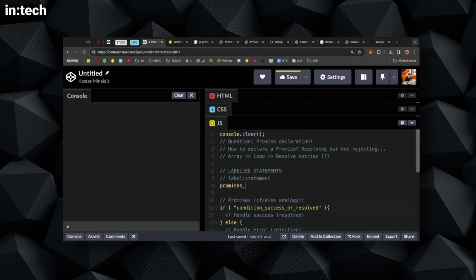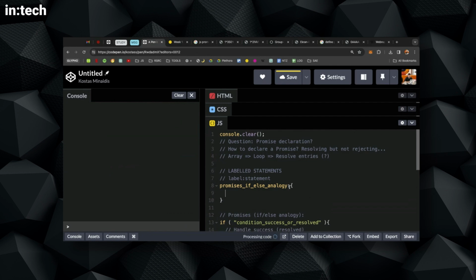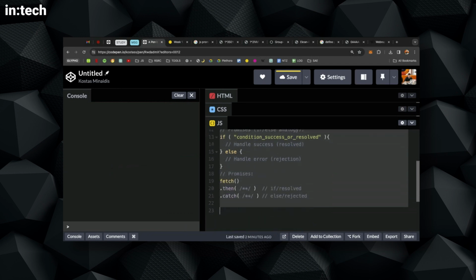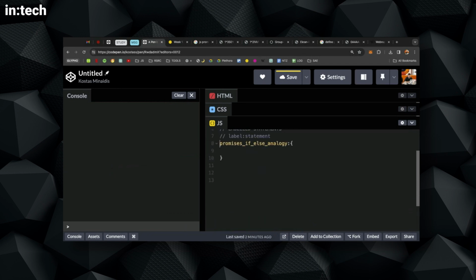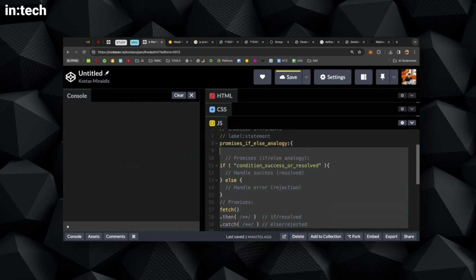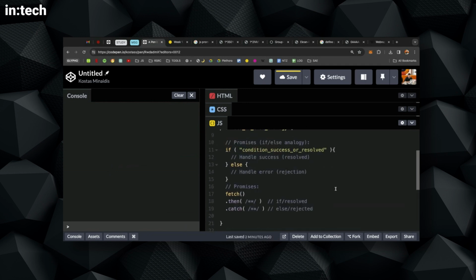promises, if else analogy. So I can also use a code block, the statement that defines a code block. I can put everything inside, and for me it's a nice way to organize my examples in a package.